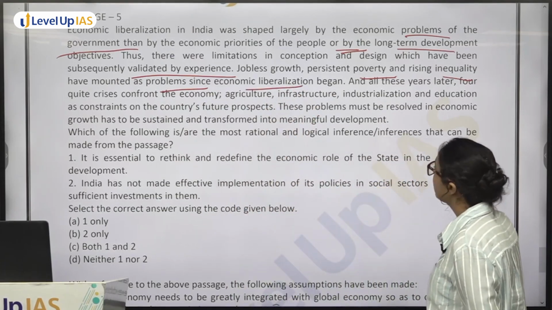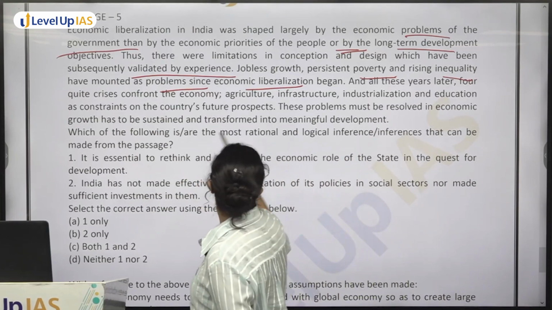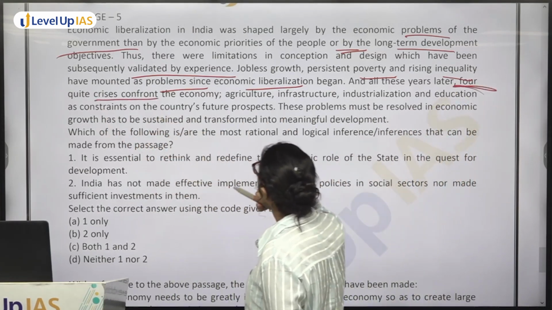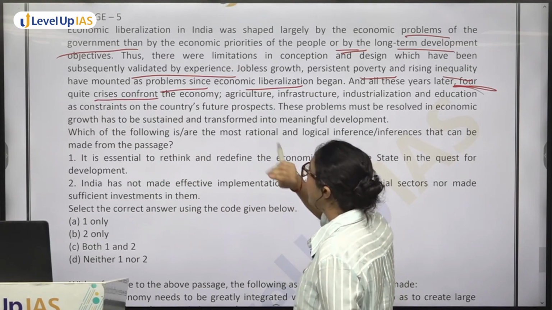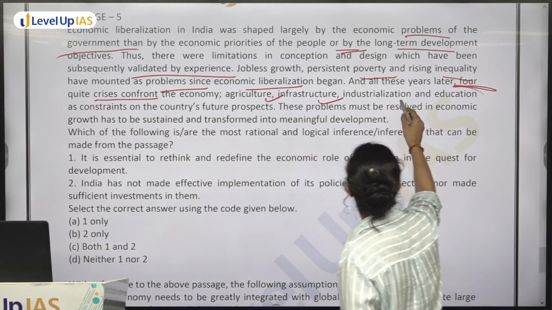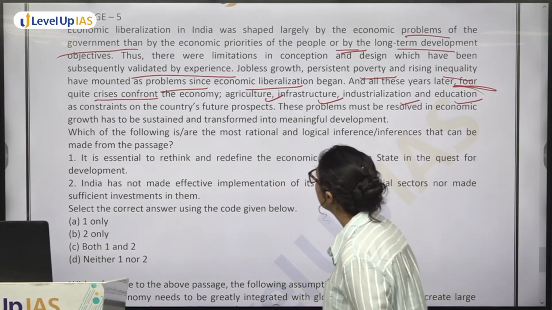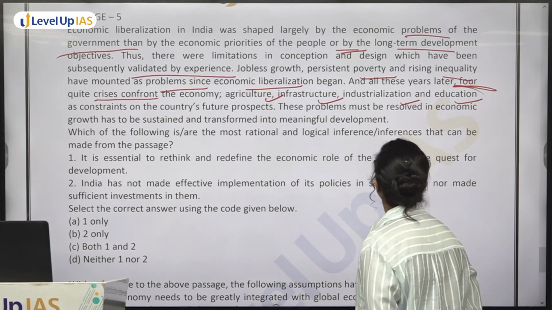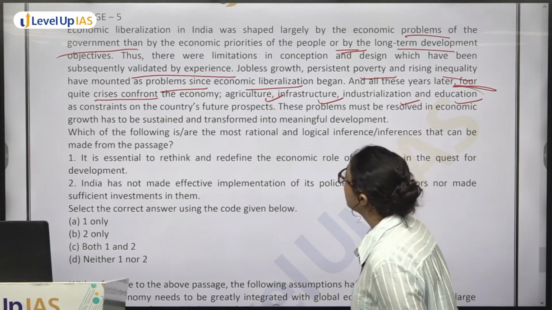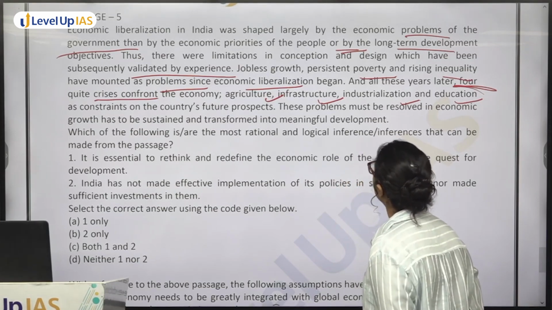And all these years later, four quite crises confront the economy: agriculture, infrastructure, industrialization, and education as constraints on the country's future prospects. These problems must be resolved if economic growth has to be sustained and transformed into meaningful development.